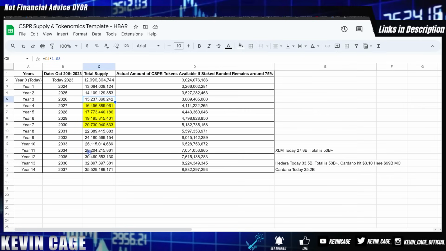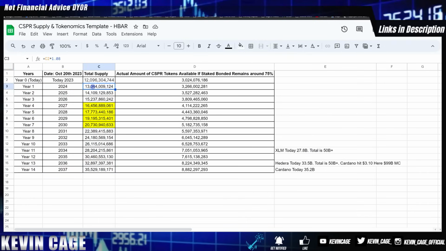To even have a circulating supply that XLM, Cardano, and HBAR have today, that would still take 11 to 14 years. And since the Casper Labs CEO estimates that the Casper network will be at full capacity between 2027 to 2030, I don't plan to have to wait that long, if they are in fact successful. So I'm not interested in all of these numbers down here. I'm looking at it for comparison, but I'm much more interested over just the coming years.